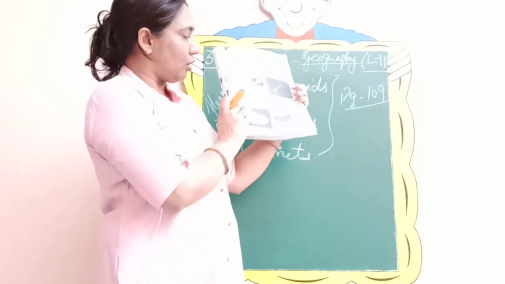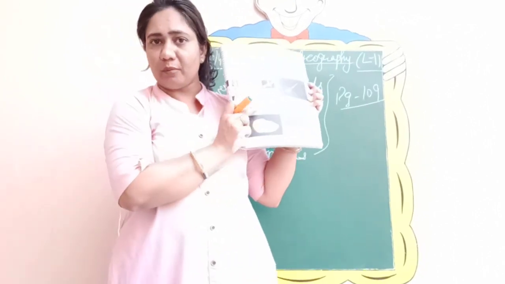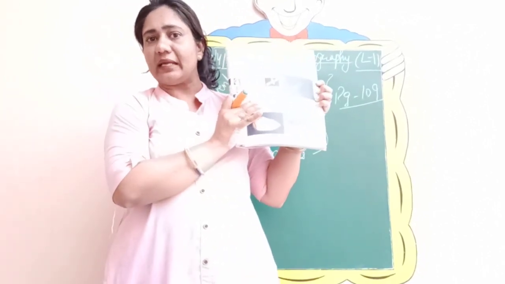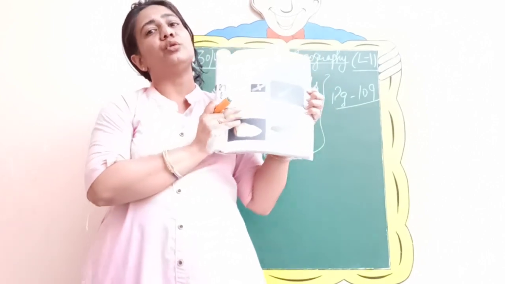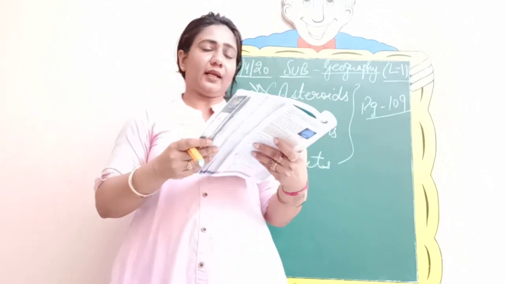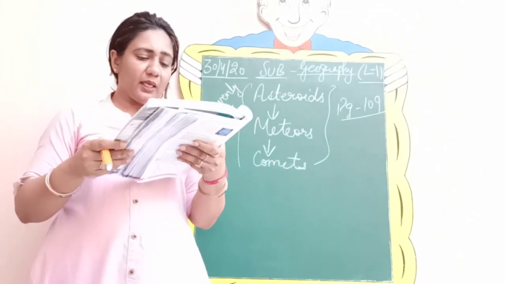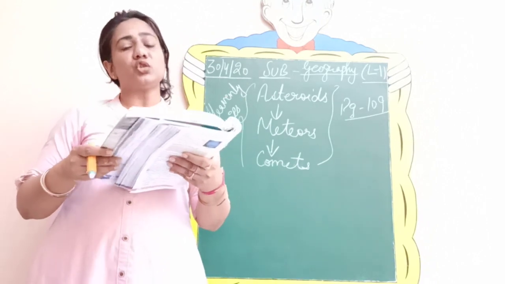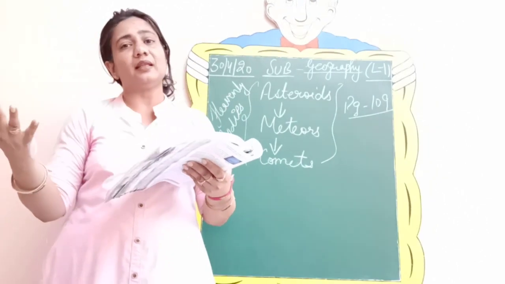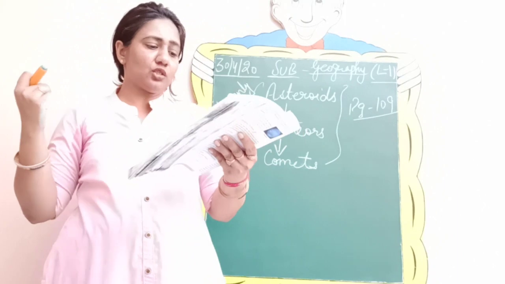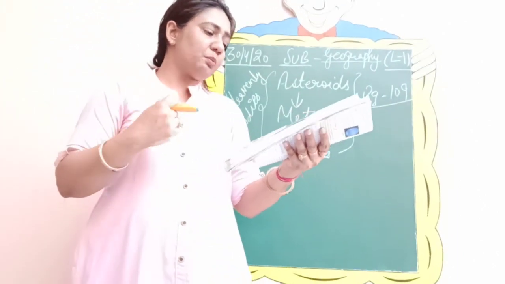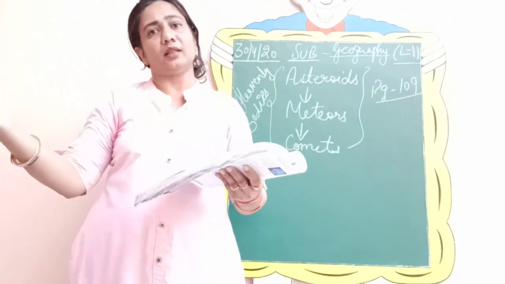As you can see in your book, what is it? It is in the form of a stone. It looks like a stone. So I have already told you that asteroids are made up of rocks and stones. So let us see. Asteroids are small planet-like heavenly bodies found in the solar system. So they are just like the planets that are found in the solar system. They are large pieces of rock floating in the space.